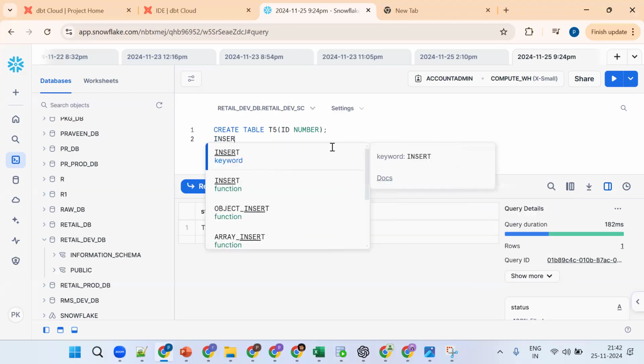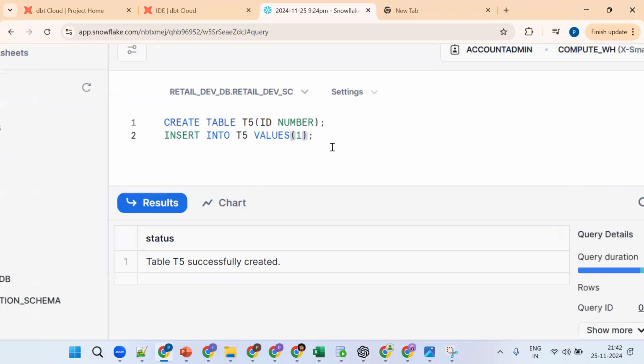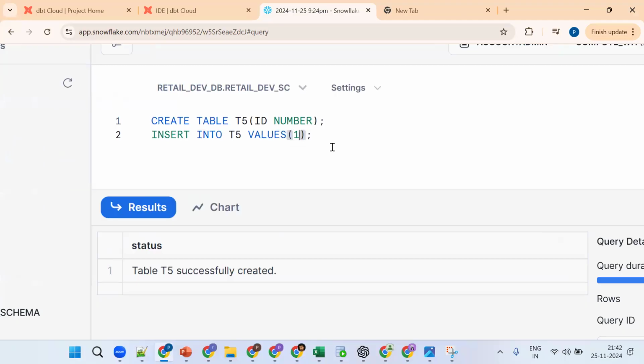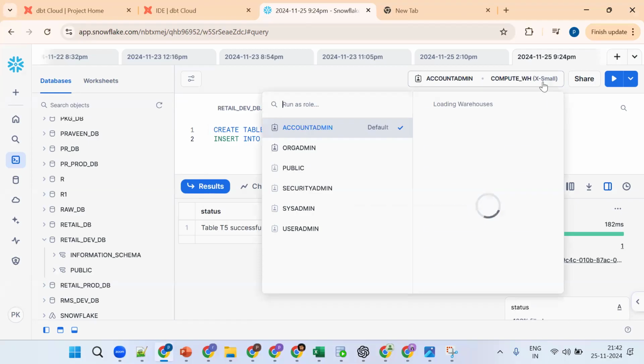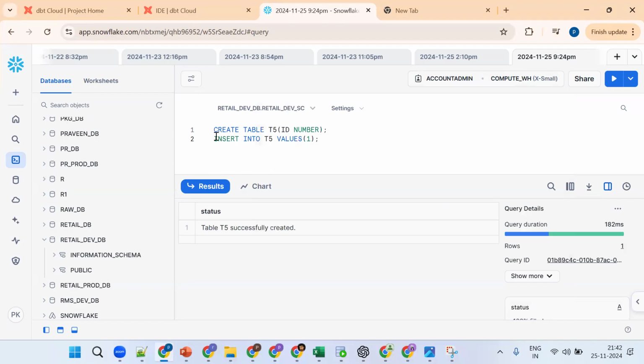Same thing, let me insert into T5. This is a DML statement. If I want to perform DML, I require computation power, which is currently suspended. Now the warehouse gets auto resumed. Whenever we perform any DML, the warehouse will automatically resume. Does this require a warehouse or not? Yes.